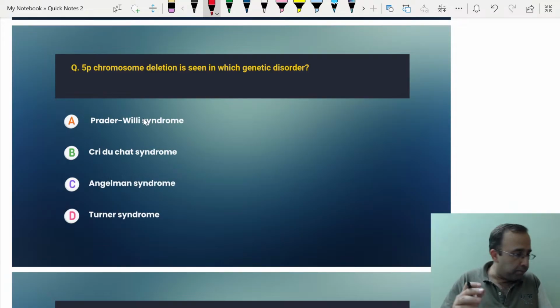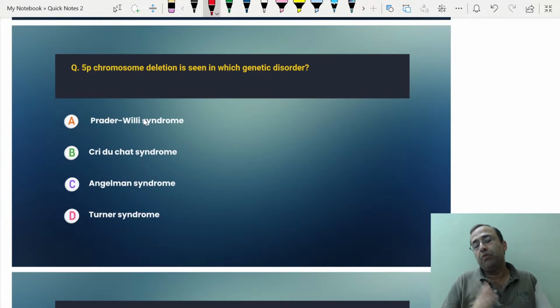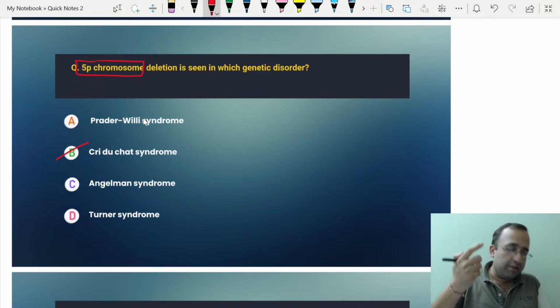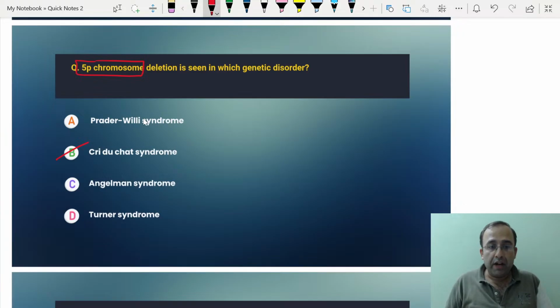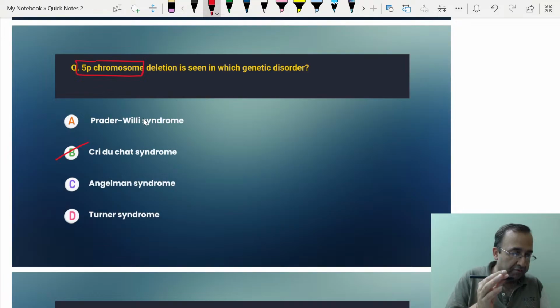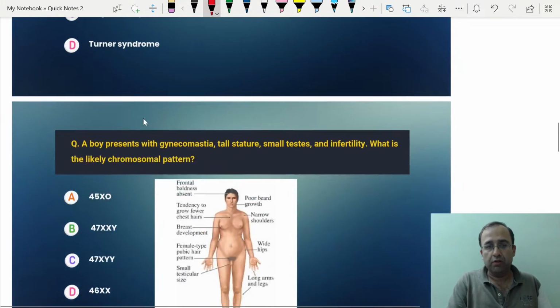And the paper was not easy at all, friends. Paper 1 especially was slightly on the tougher side. The clinical paper was moderate. Next was chromosome 5p deletion, that is Cri-du-chat syndrome. When we are talking of Prader-Willi versus Angelman syndrome, remember, those are the diseases associated with genomic imprinting, whereas Turner syndrome is 45XO. So even if we did not know 5p deletion, what is left by default is Cri-du-chat syndrome.